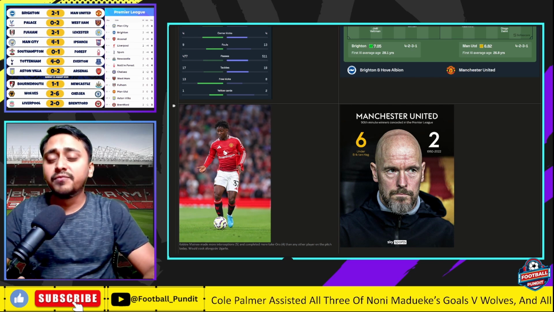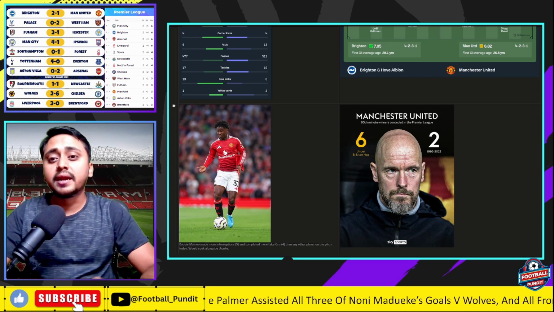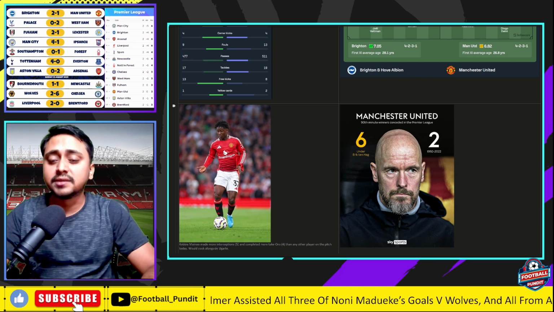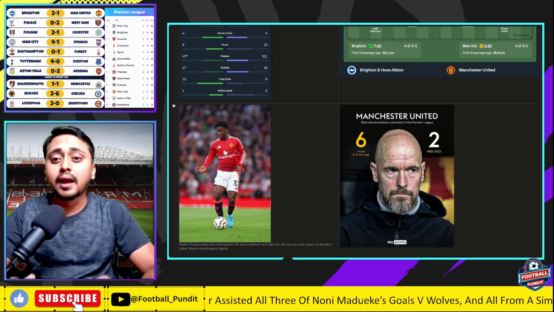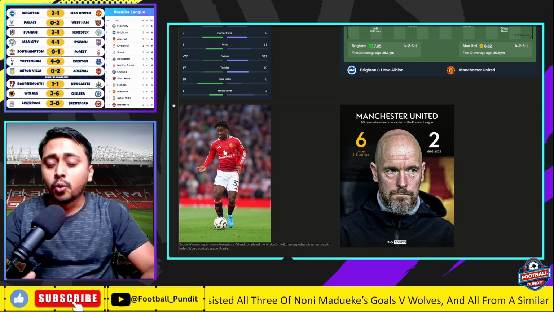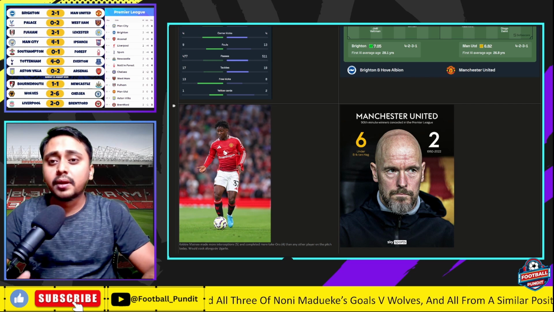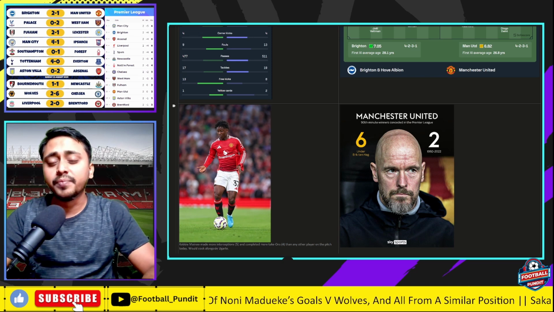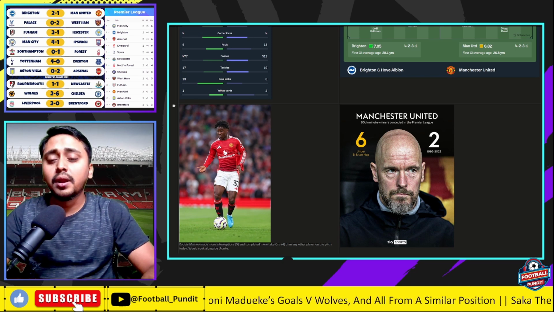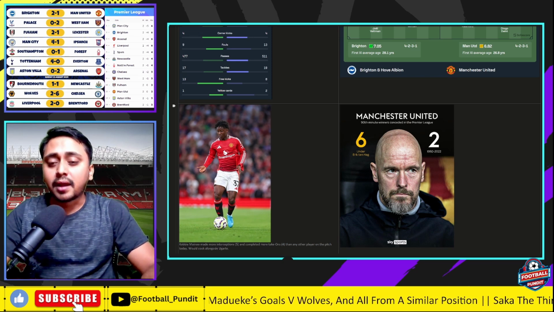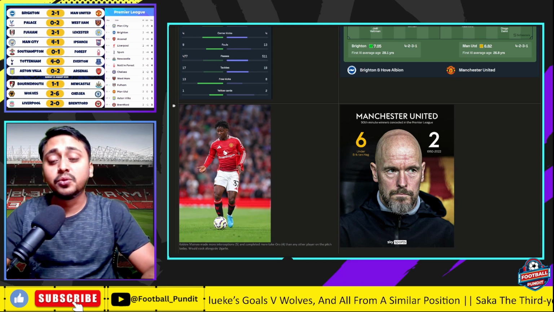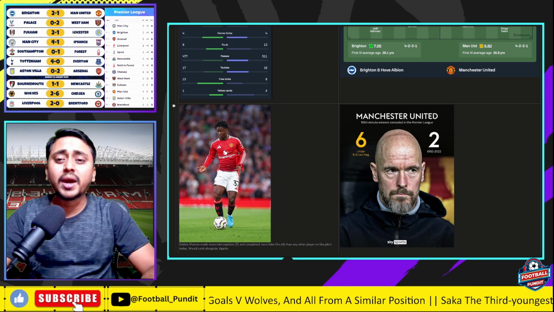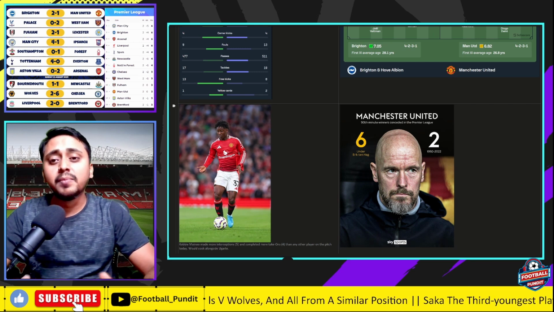So because of these changes in the game and what Eric Ten Hag wants, I think Rashford is suffering from this. He is the out and out old school winger who can run with the ball, cut past a player or two, and then score the goal. But unfortunately, that is not happening. That is not what Eric Ten Hag wants Rashford to do. He wants him to hold the ball, make sure other players run, cut back, cut in, invert. These kinds of things are proving tricky for Marcus Rashford, and I think this is the reason why he is not performing at the optimum level he should.